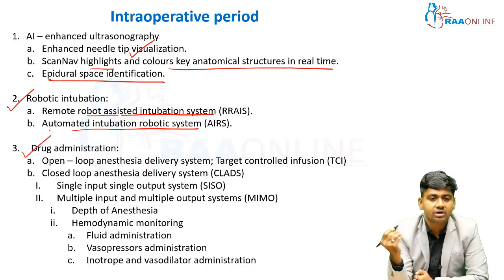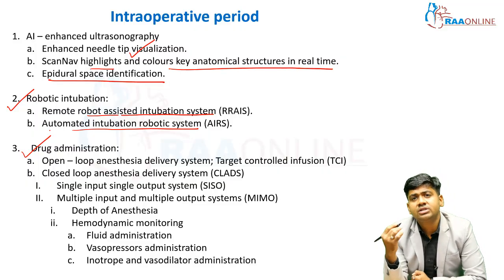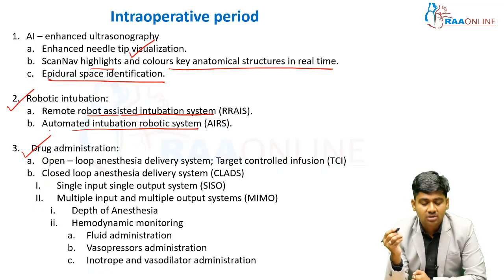Drug administration has two loops, open loop and closed loop. In open loop, we will discuss what TCI is and how TCI works using the pharmacokinetic and pharmacodynamic parameters of the patient and the drugs, and how it easily achieves the target plasma concentrations, how the chances of awareness decrease, and how the patient recovers very smoothly using TCI. It is AI based software and AI based pumps.